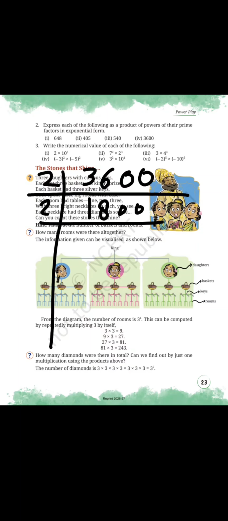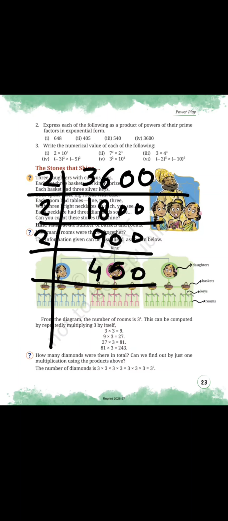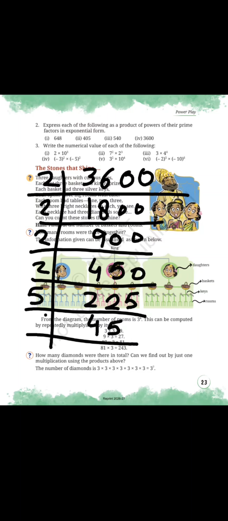Then 450, then what we do, 2 twos are 4, 2 twos are 4 and 2 fives are 10, 225. Then we use 5, 5 fours are 20, 5 fives are 25. Then we use 5, 5 nines are, then we use 3. Am I doing right?